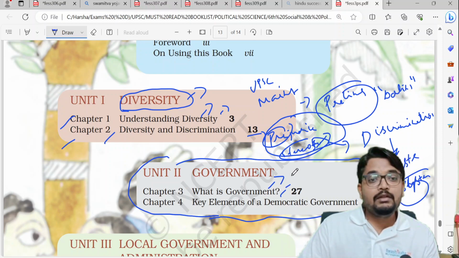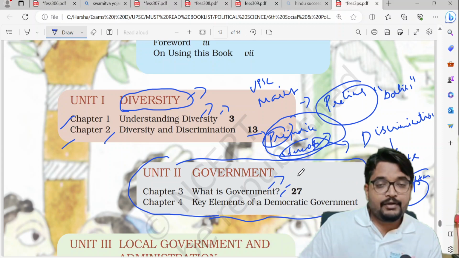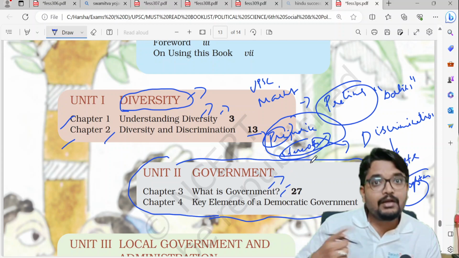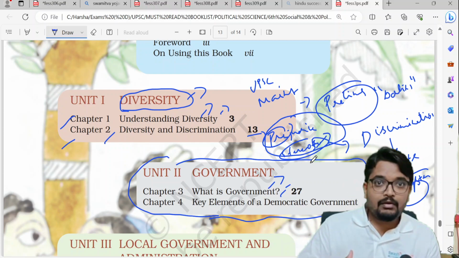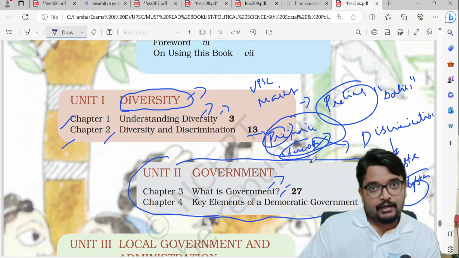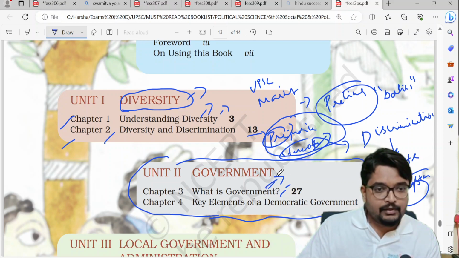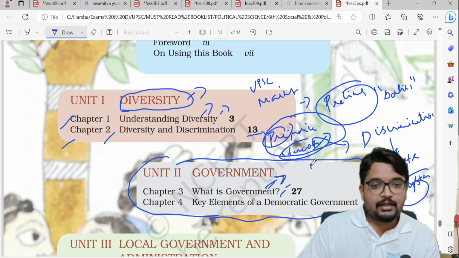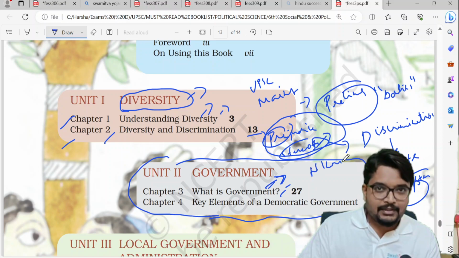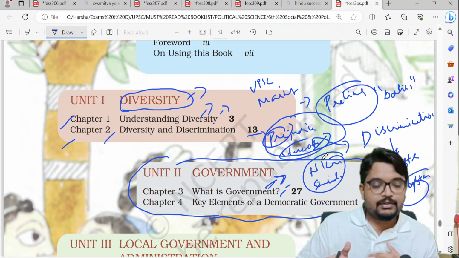And they have tried to differentiate between democratic government and non-democratic government. Democratic government means people ruling themselves either directly or indirectly, that is, representative democracy, such as India and USA. And non-democracy means monarchy, where you can take the example of North Korea. These examples have not been given, but I have added them. North Korea is ruled by a single person. Saudi Arabia is a monarchy. So such is the difference between democracy and non-democracy.